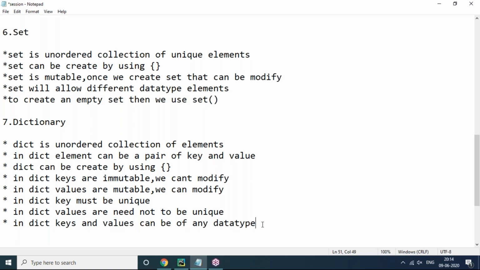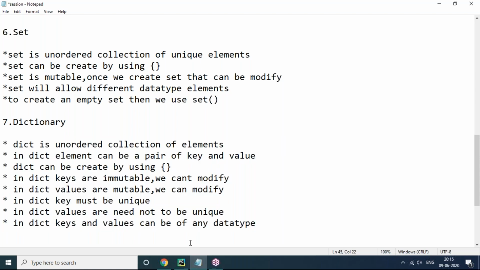For example, if you want to display some employee details, every employee has some employee ID. That employee ID we can consider as a key, but employee names we can consider as values. Employee names can be the same for different people, we can have multiple persons with the same name, but their ID is completely different. A unique ID will be maintained, so even though employee names are the same, I can identify them in a different way based on the unique ID. So here the key is the employee ID, and the values are names. That is in the context of dictionary I'm speaking.